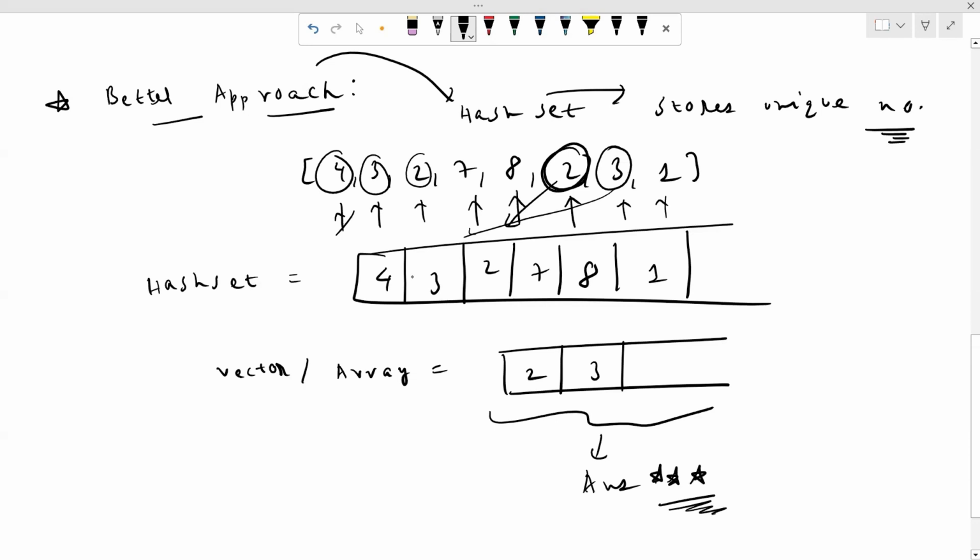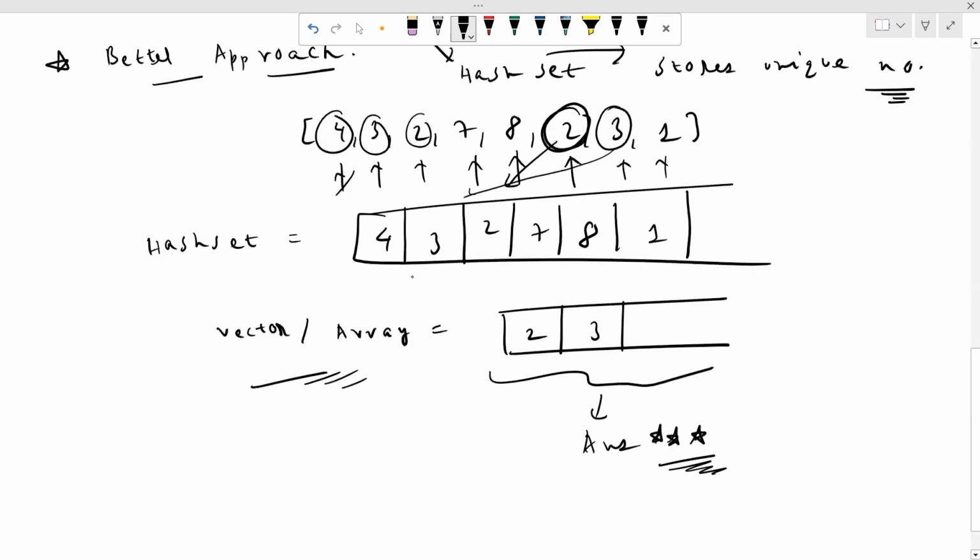I hope this approach is clear to all of you guys, like how we are going to use a hash set to store all the unique numbers, and the numbers which are not unique, I mean the duplicate numbers, will directly go into a vector or array, right? Now let's try to discuss the time complexity and space complexity for this approach.